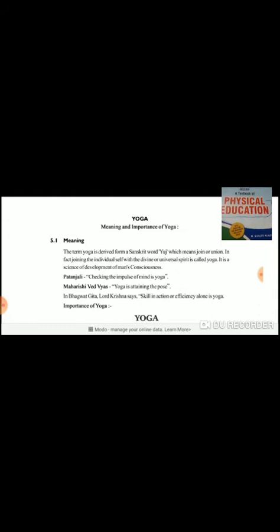In fact, joining the individual self with the divine or universal spirit is called yoga. It is a science of development of man's consciousness. According to the Rishi Patanjali, checking the impulse of mind is yoga. And according to Lord Krishna in the Bhagavad Gita, it is written, skill in action or efficiency alone is yoga.